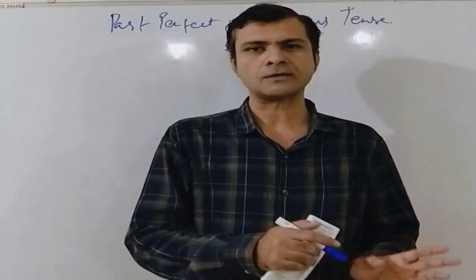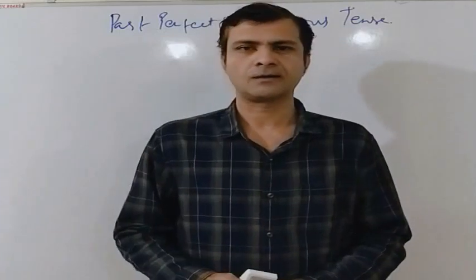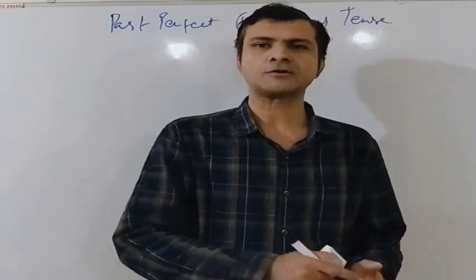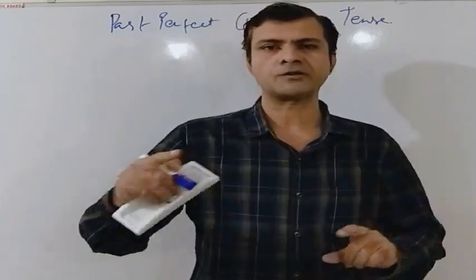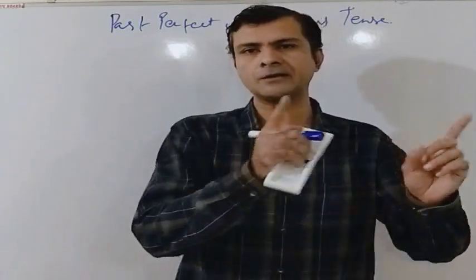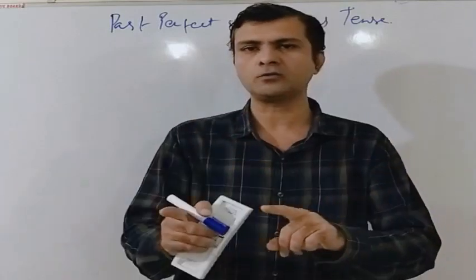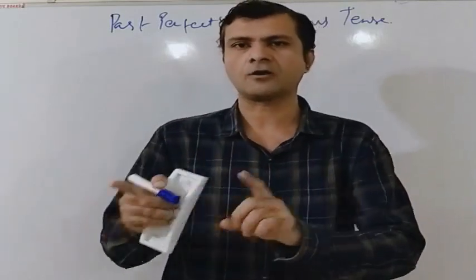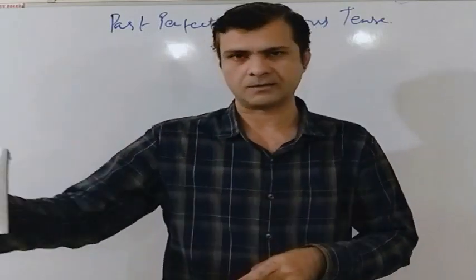Today we are going to discuss the past perfect continuous tense. The past perfect continuous tense is also known as the past perfect progressive tense. We use the past perfect continuous tense to show that an action started in the past and continued up until some other action or some specific time in the past.